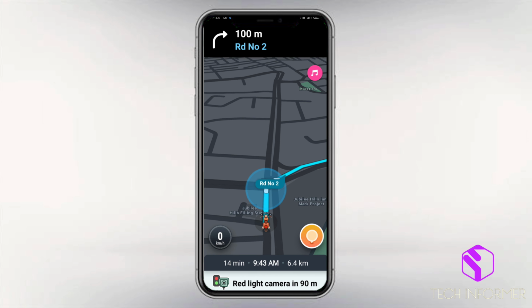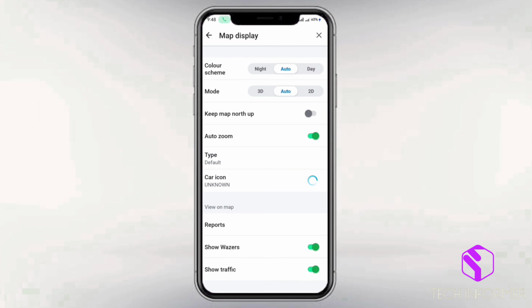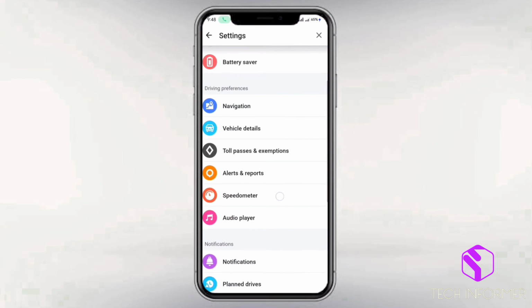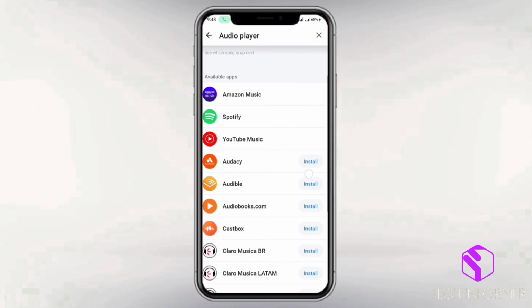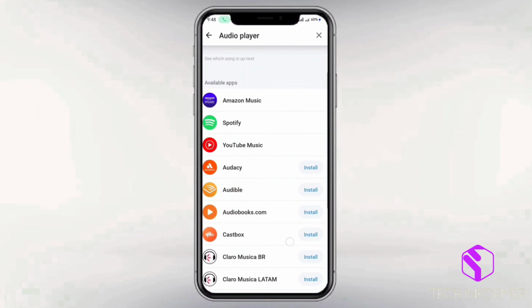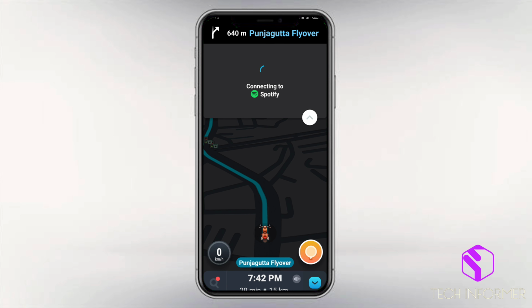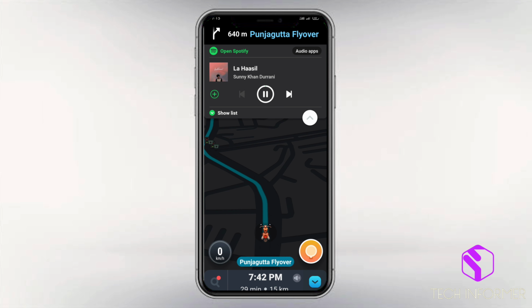It alerts you when there is a traffic signal ahead. They have also included features like allow dirt roads, and 2D and 3D viewer experience. You can also set your speed limit, and choose dark or light mode. They have also included Spotify, YouTube Music, Amazon Music and other applications to improve user experience.